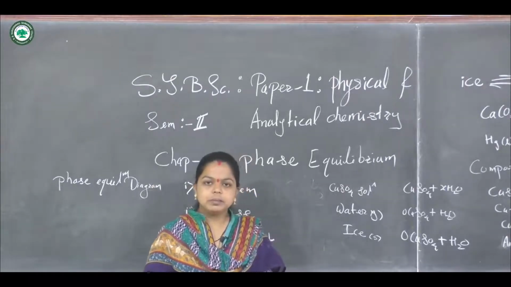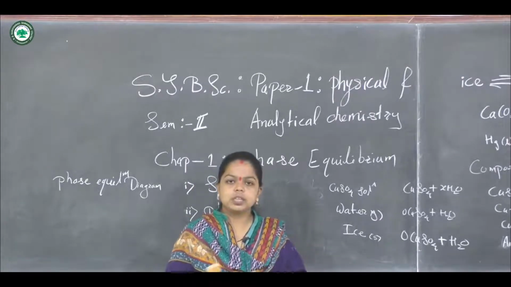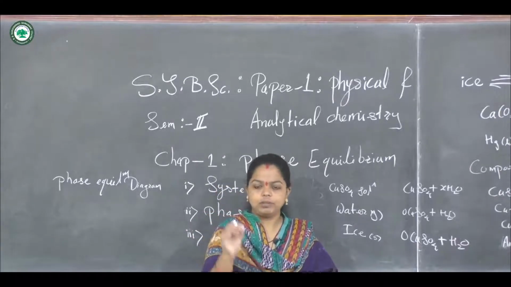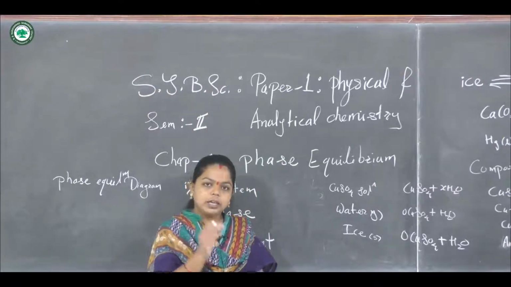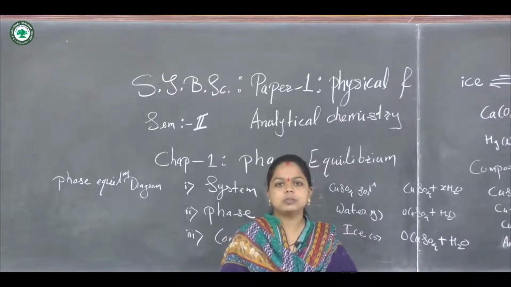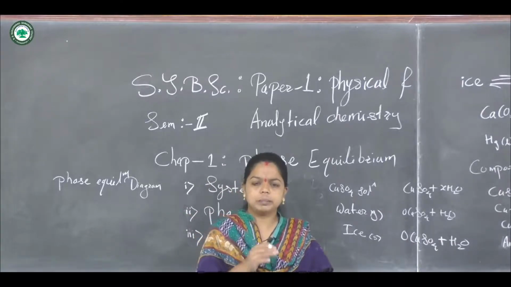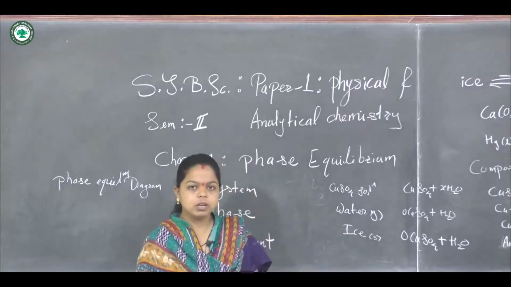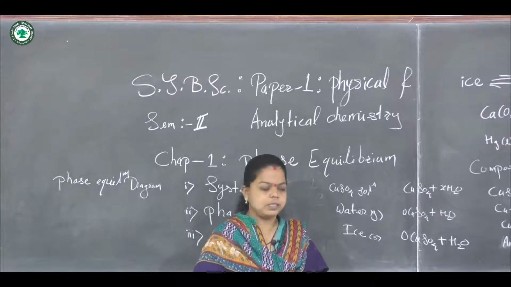The phase equilibrium diagram is a very useful tool to study the chemical behavior of the components or the phases of the system at a particular temperature, pressure and composition. So this diagram is very useful in finding the chemical behavior of the different phases of the system.